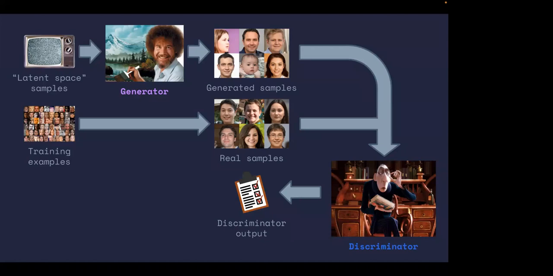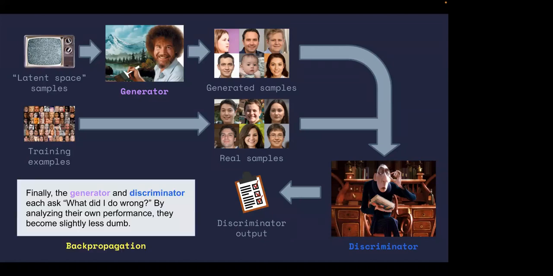And then it tries to learn from that. This is the idea of backpropagation. The nice thing today is this Python library PyTorch will do the backpropagation for us, so we don't really have to worry about the ins and outs of how that works. But essentially, the idea is that the discriminator is going to look at its test score and go, what did I do wrong?